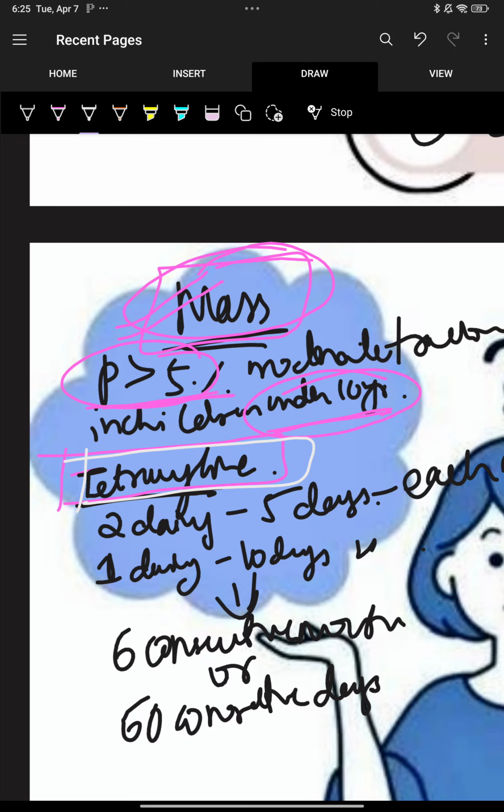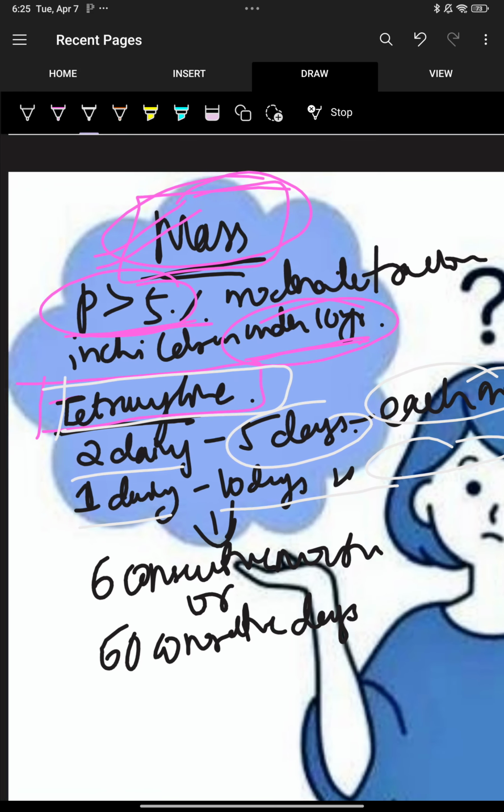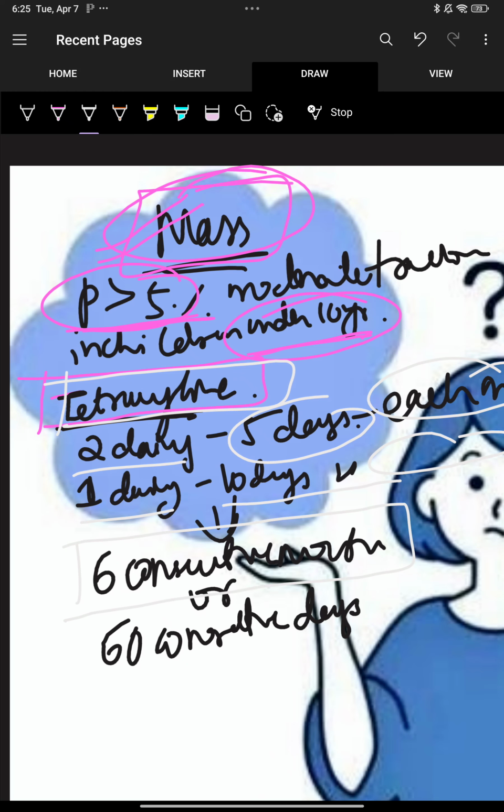How do you give it? Twice daily for 5 consecutive days, or once daily for 10 consecutive days. It should be done each month. So the conclusion is you have to do it for 6 consecutive months, or 60 consecutive days. This is very important. They'll ask about how mass treatment is done.